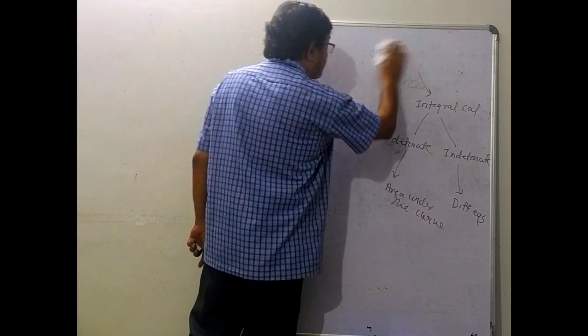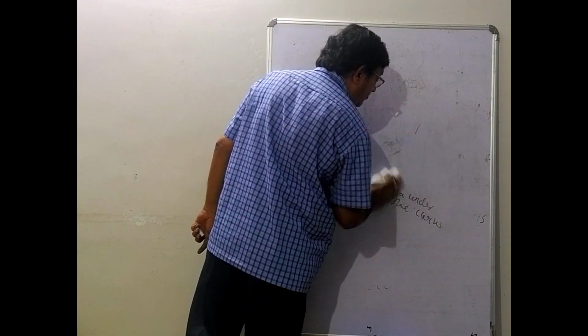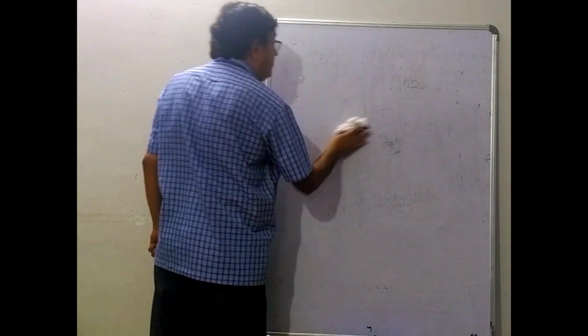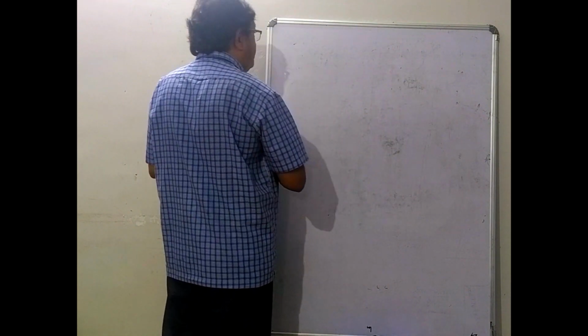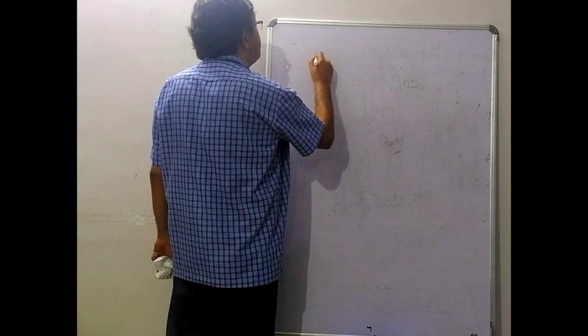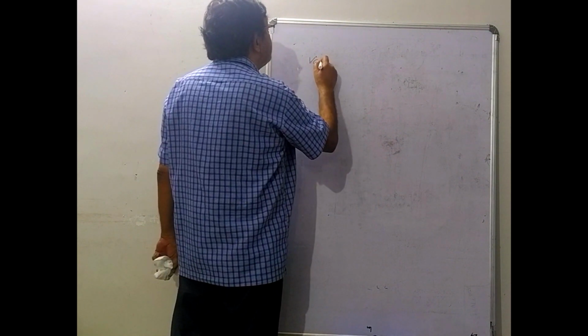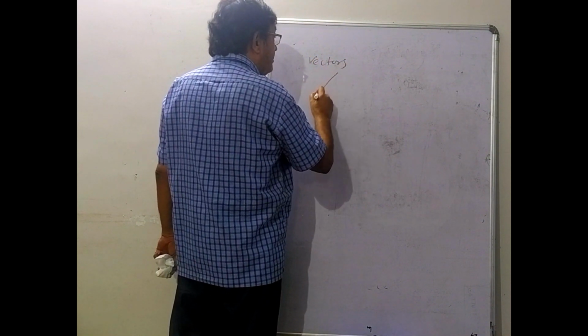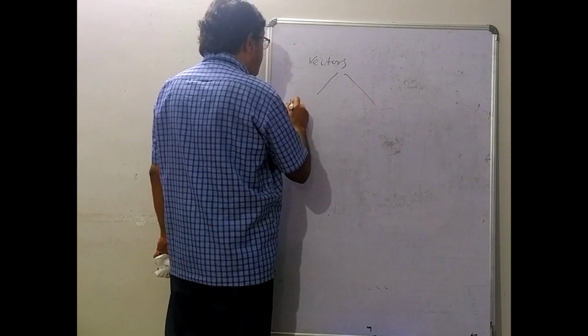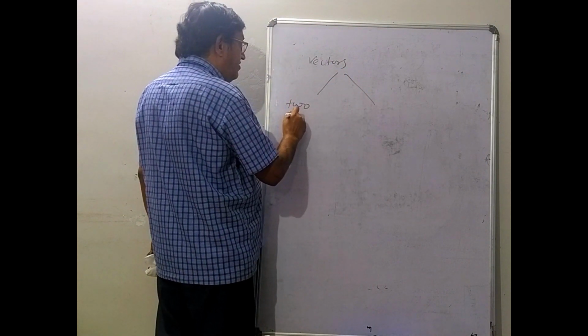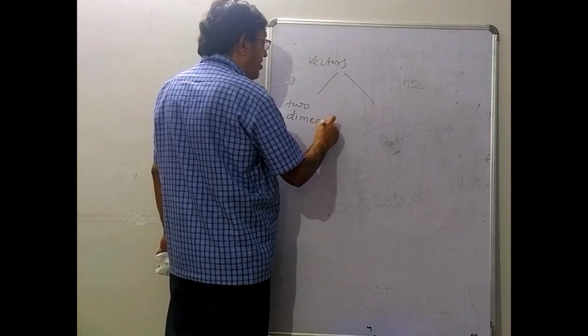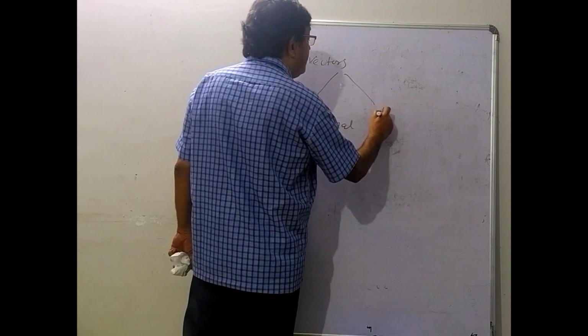Then once this is over, we come to what is called vectors. Vectors again we divide into two parts. One is two-dimensional and other is three-dimensional.